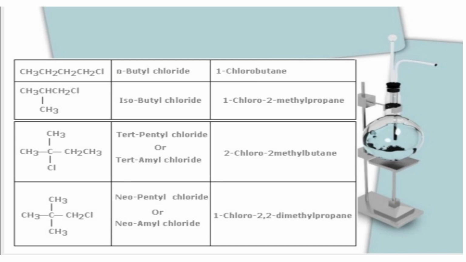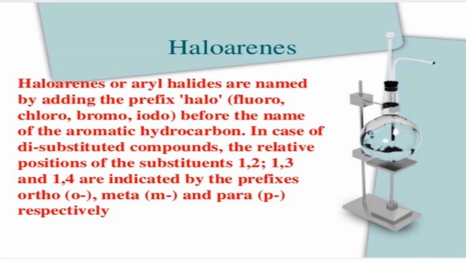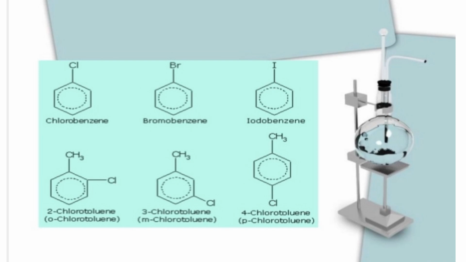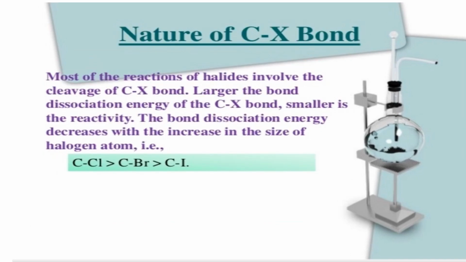So this is about what a common name and an IUPAC name are, called the nomenclature of haloalkanes. Next, based on the substituted position, we can name 1,2 as ortho, 1,3 as meta, and 1,4 as para position. So this is the classification of haloarenes.